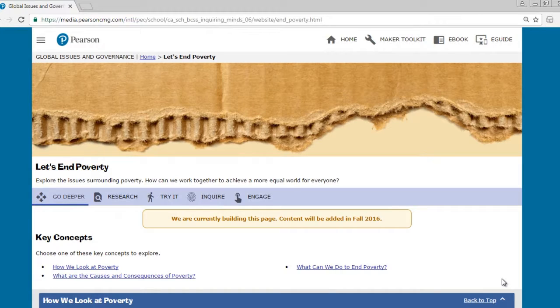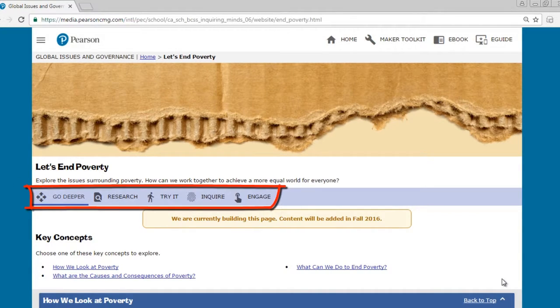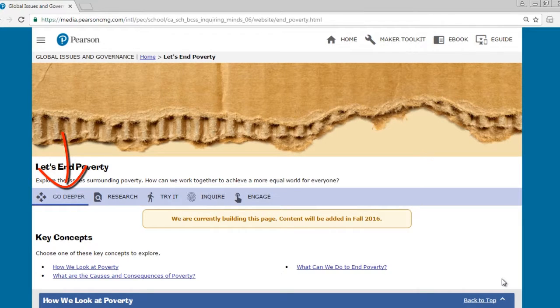This page is the topic opener, where you and your students can find content organized into 5 categories. Go Deeper extends or deepens understanding of the topic. The content can also be used for personal inquiry projects. Research provides information based around key terms from the topic to support student research. Try It provides interactive activities to support understanding. Inquire contains mini inquiries designed to be used as modeled, scaffolded, or independent inquiries. Engage includes links to online games or animations.